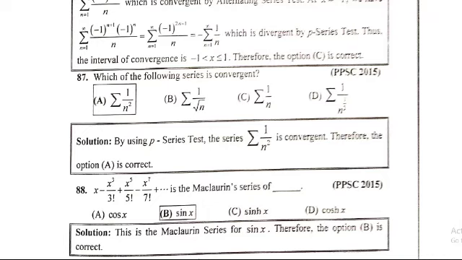Number 88: x minus x cube divided by 3 factorial plus x^5 divided by 5 factorial minus x^7 divided by 7 factorial plus and so on is the Maclaurin series of sin x. Option B is correct.